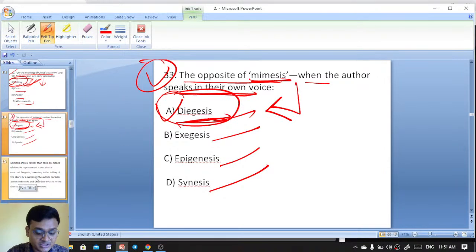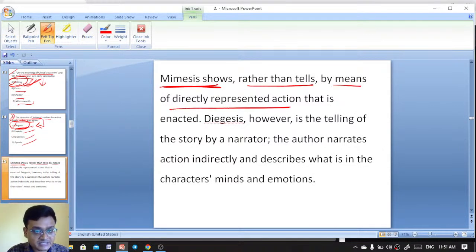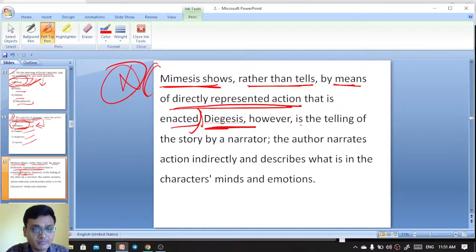Here is the explanation. Mimesis shows rather than tells, by means of directly represented action that is enacted. Now, what is diegesis? Diegesis, however, is the telling of the story by a narrator.